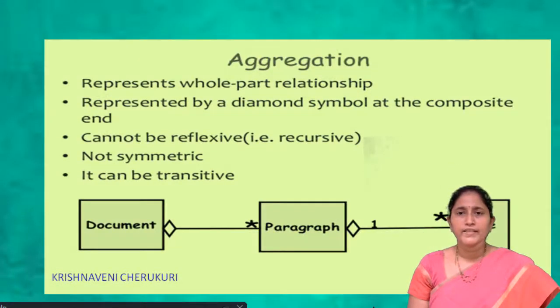One more example is document, paragraph and line. One document contains many paragraphs and one paragraph contains many lines. It represents a whole-part relationship represented by a diamond symbol at the composite end. It can't be reflexive, it is not symmetric, and it can be transitive.